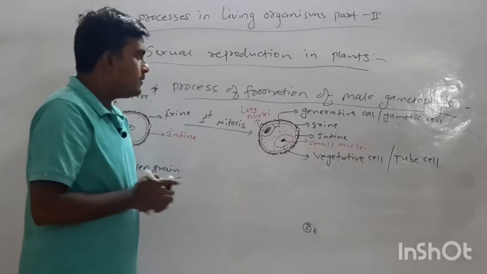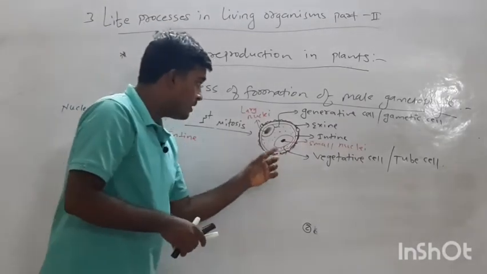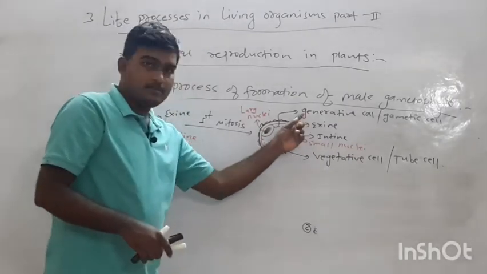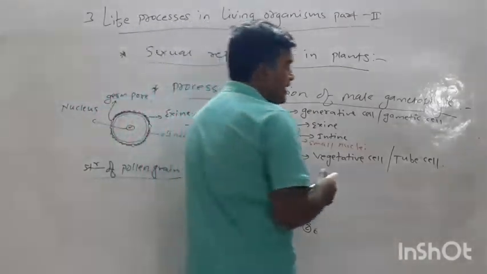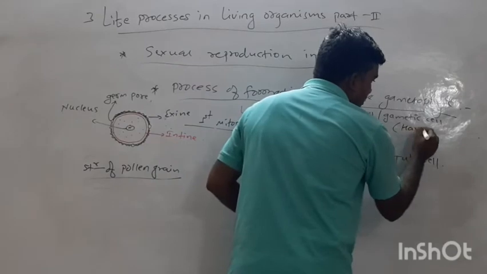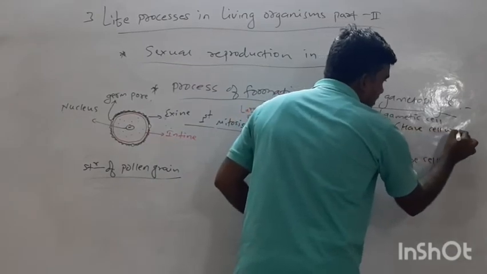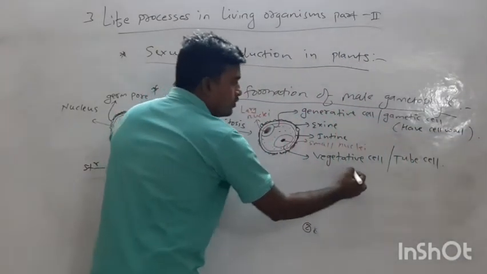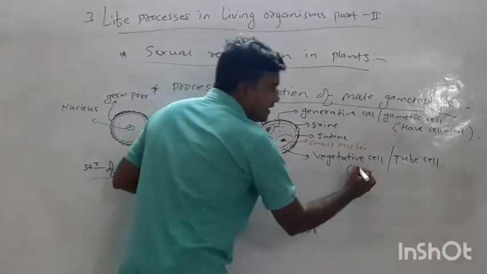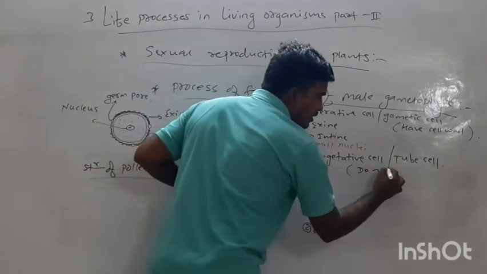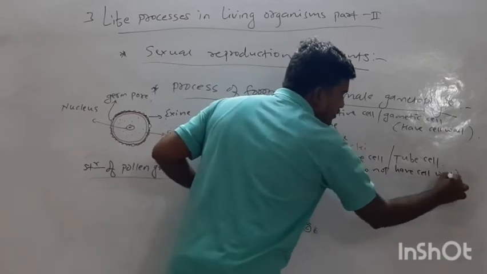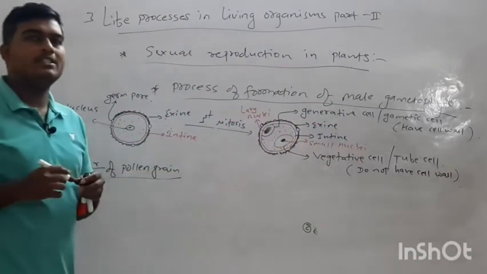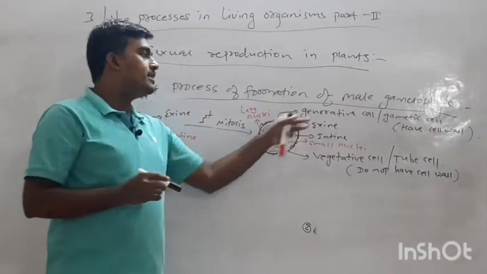And one more difference is that the generative cell has a cell wall, but the vegetative cell does not have a cell wall. So these are some differences between the vegetative cell and the generative cell.